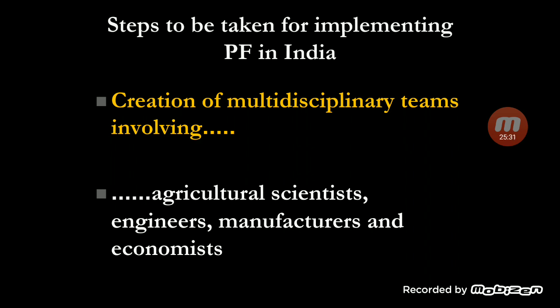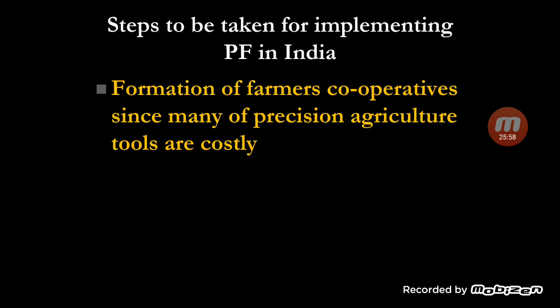The engineers can design the software which can read the data, which can make it as simple as possible for the users. Manufacturers can develop such machines for the farmers to use, and economists can sit together to decide what should be the cost and what should be the subsidy given by the government for such technologies.